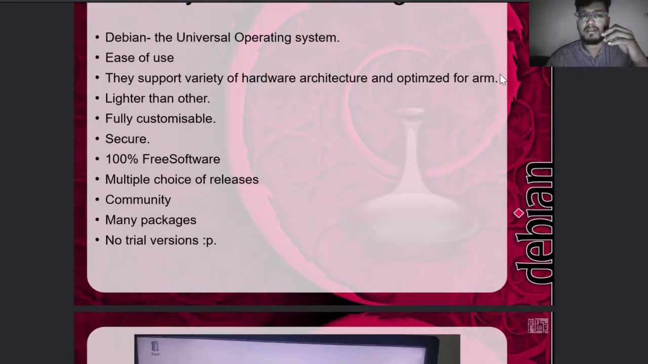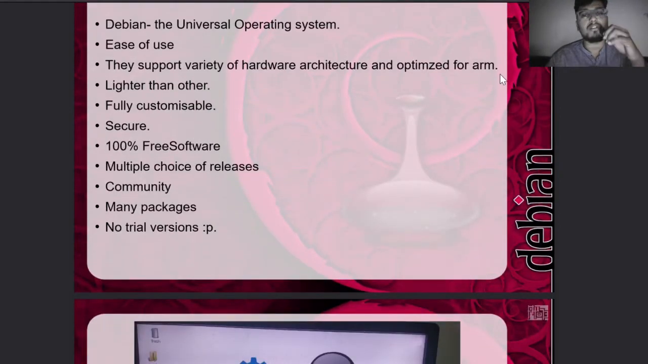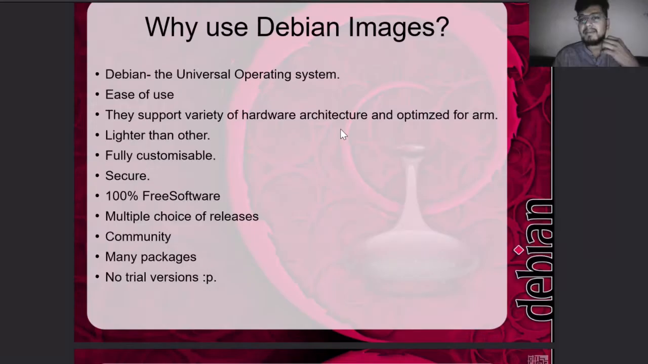Debian has multiple release choices. Debian has a stable version. Debian has an unstable version. Now we have stable Buster, and Debian has thousands of packages. So like you name it, Debian's got it. Debian has a nice community where you can reach them, ask your queries and get them solved. The Debian community is very active over IRC channels. You can go search for them.